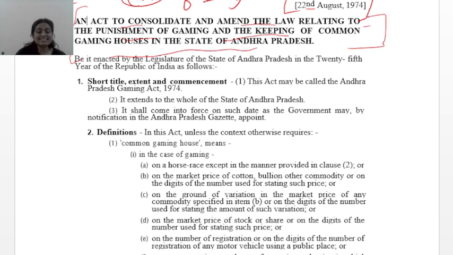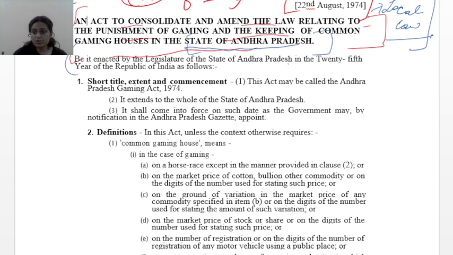You can see from this very line that it is specifically for the state of Andhra Pradesh, which means that it is one of the local laws. This act is not applicable to the whole of India. It is just applicable to the state of Andhra Pradesh. Now, be it enacted by the legislature of the state of Andhra Pradesh in the 25th year of the Republic of India as follows. So it came via the state legislature. It is a local law.